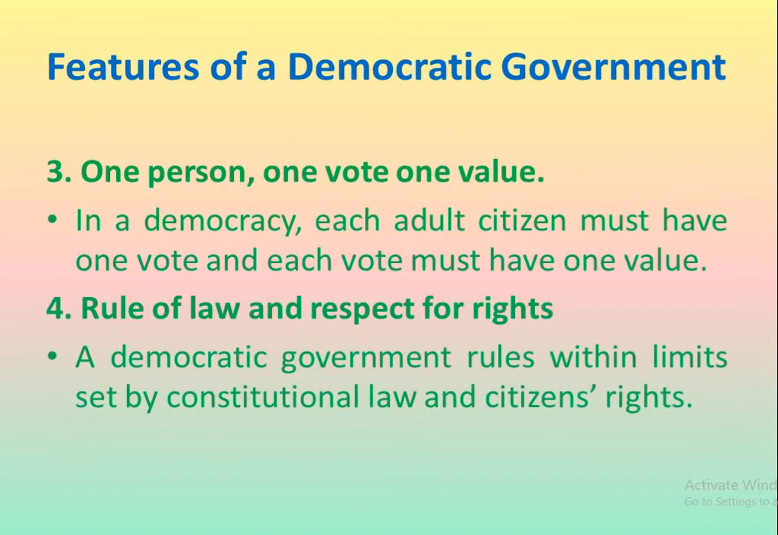Third feature of democracy is one person, one vote, one value. It means in a democracy, each adult citizen must have one vote and each vote must have one value. Fourth feature of democracy is rule of law and respect for rights. This means a democratic government rules within limits set by the constitutional law and citizens' rights. Citizens' rights means fundamental rights given by the constitution.